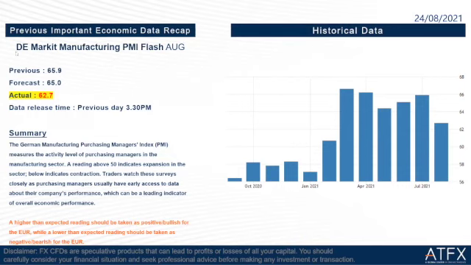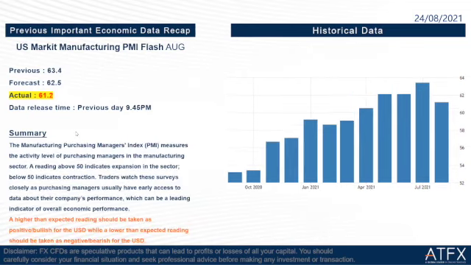So the first one is Germany manufacturing PMI flash August. The previous is 65.9, the forecast is 65, and the actual is 62.7. So the actual is slightly lower than the forecast. So this one should take us negative for the euro dollar.